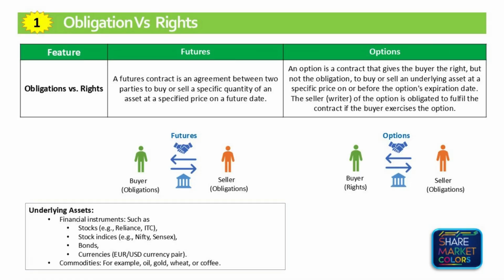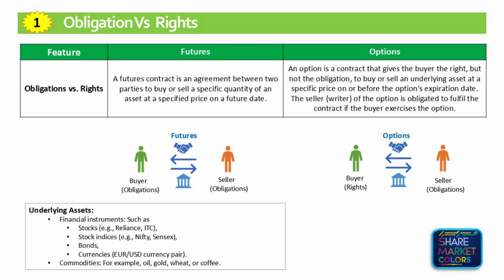Obligation versus rights. A futures contract is an agreement between two parties to buy or sell a specific quantity of an asset at a specified price on a future date. Both the buyer and the seller must fulfill their responsibilities, that is, their obligation in the contract.